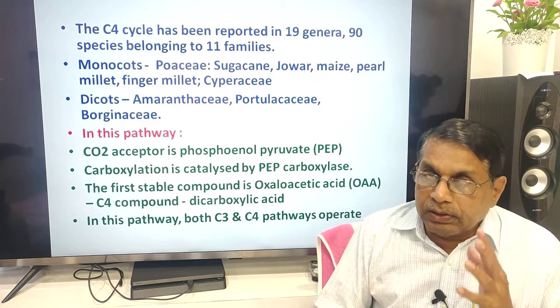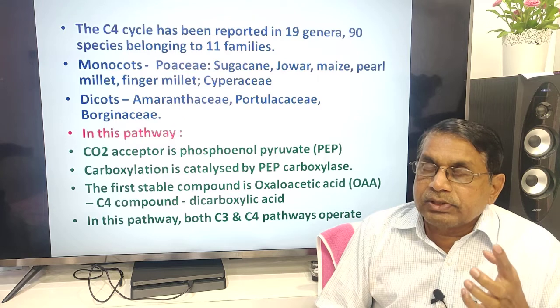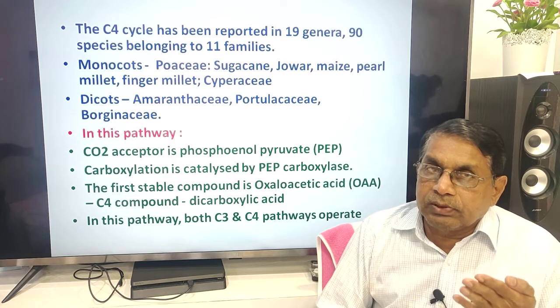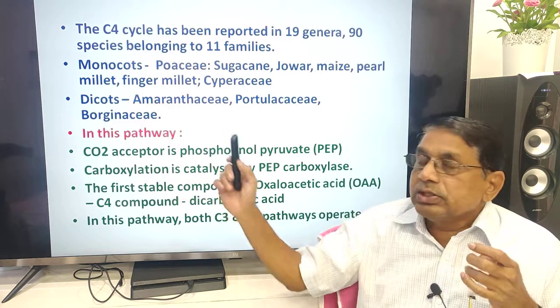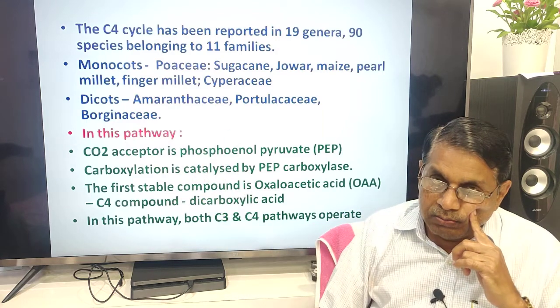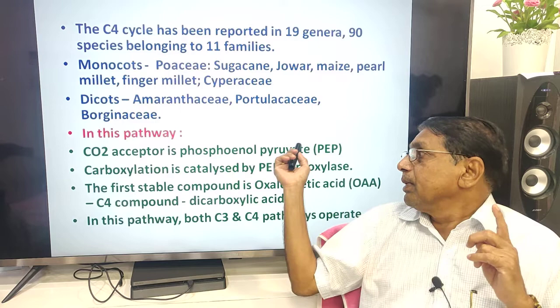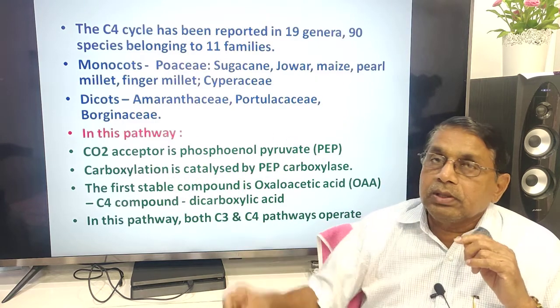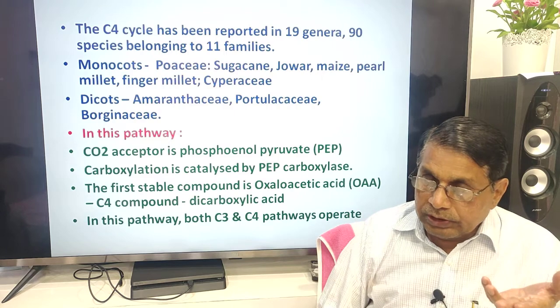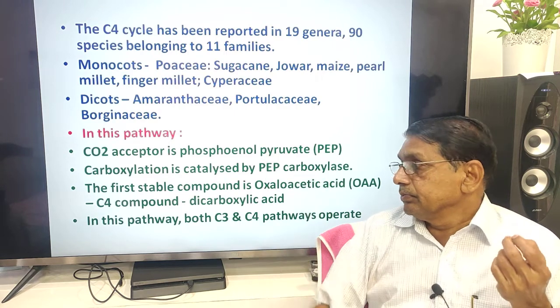Now, when we compare the most important differences between the C3 pathway and C4 pathway: in C3 the acceptor is RuBP, but in C4 it is PEP, phosphoenol pyruvate. There the enzyme is Rubisco, here PEP carboxylase.